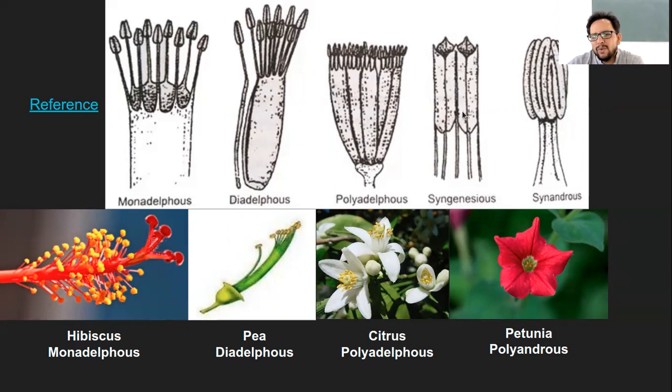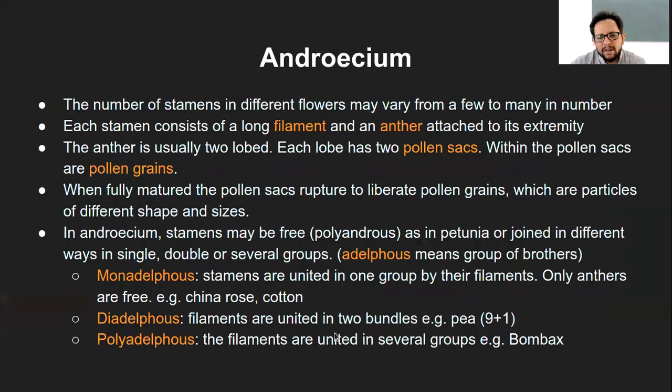These are the two examples which are out of the syllabus, but I have just represented them here. And the other type is polyandrous, where there will be many free stamens. So these are the different types of stamens, the male part present in flowering plants especially.